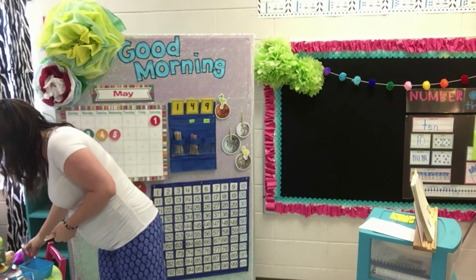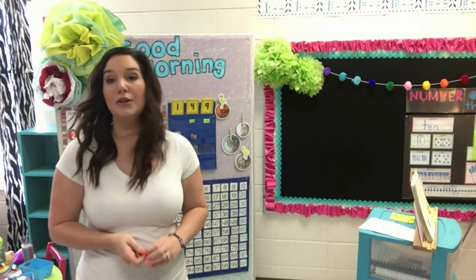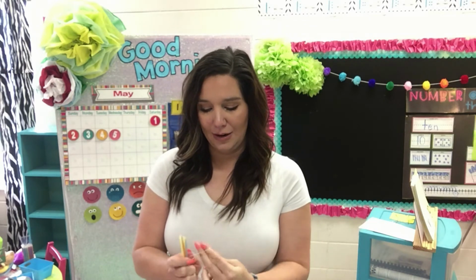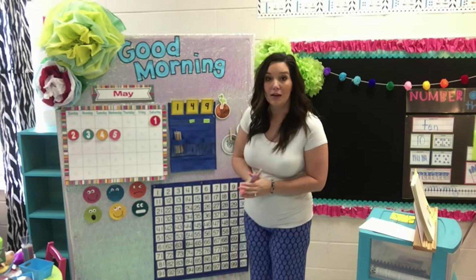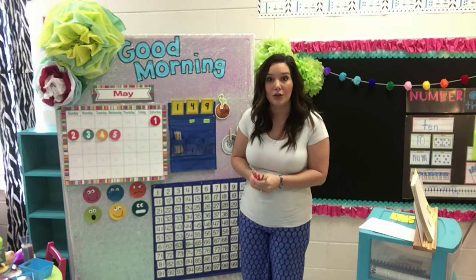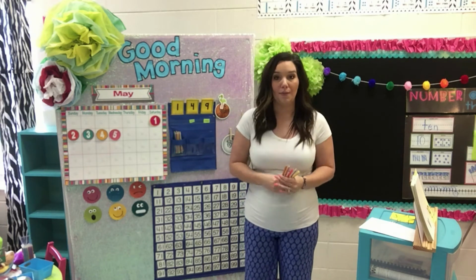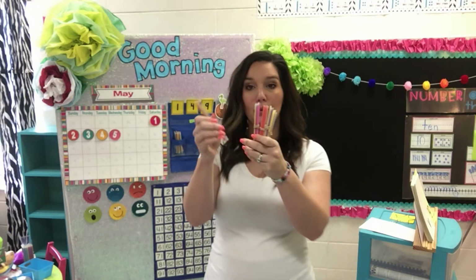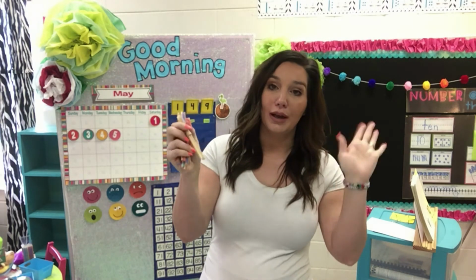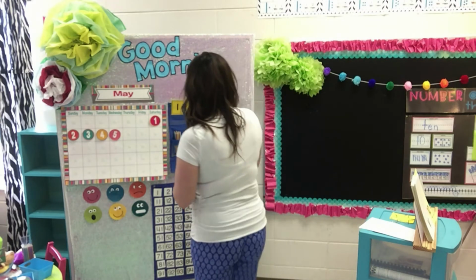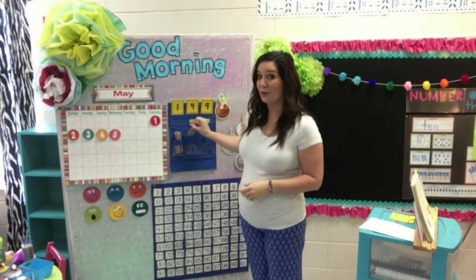So I'm going to group these together. I know that these are 10 now, so I don't have to count them every time, do I? I can just count them by 10. I don't have to count them by ones anymore, and that saves a little bit of time, okay? Now, we better make sure that we don't have 10 groups of 10, because if we have 10 groups of 10, that's 100, and it needs to go over into our 100 spot, okay? Count with me. 1, 2, 3, 4, 5. Whew, okay, we're good. We only have 5 sets of 10, or that would be 50, if you're wondering.